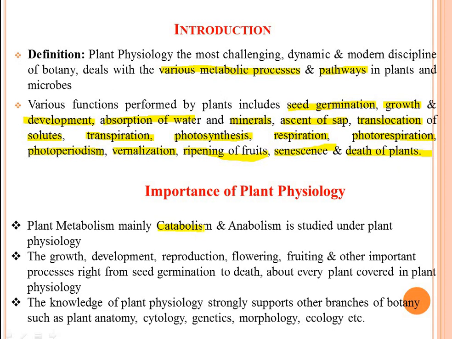For example, glycolysis in respiration is a catabolic process in which the glucose molecule breaks down into pyruvate and ATP is synthesized. Then what is meant by anabolism? The Calvin cycle or C3 cycle in photosynthesis is an anabolic process, because here the food material is synthesized in the form of starch. This is the first importance of plant physiology.